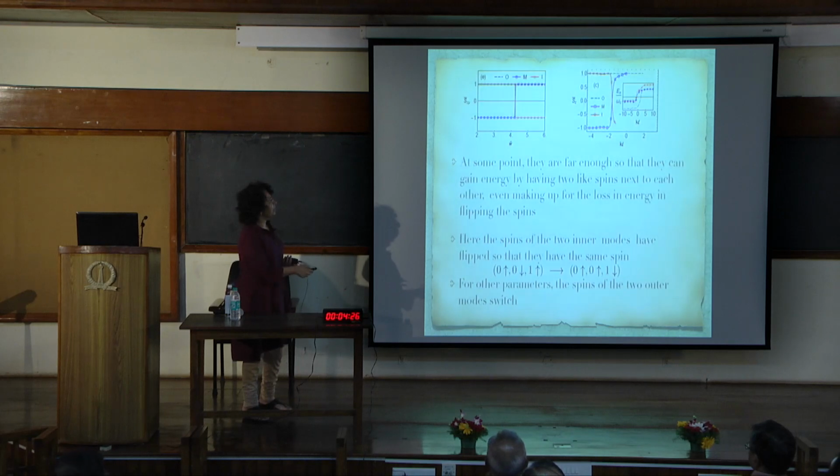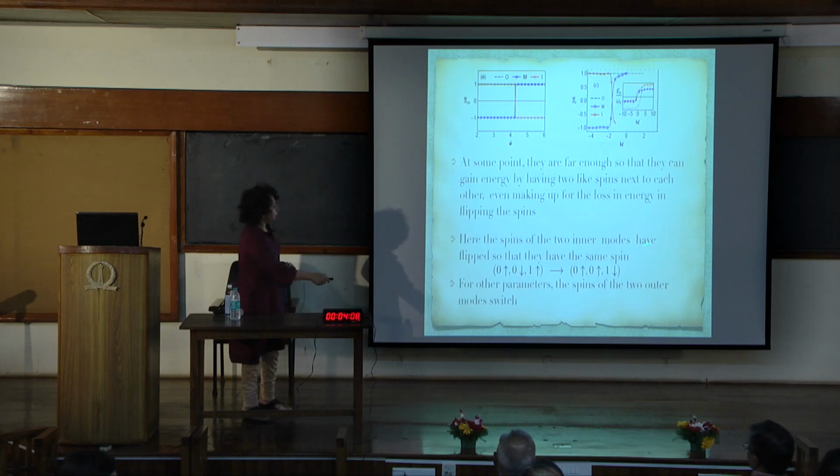It becomes energetically favorable to have two like spins next to each other, even making up for the loss in energy by flipping the spins. So this is what happens. In the case that I have shown over here, the middle and the inner spins flip at the Fermi level.